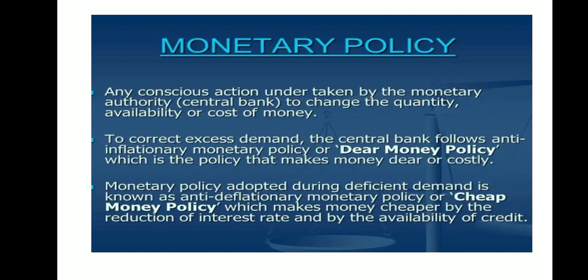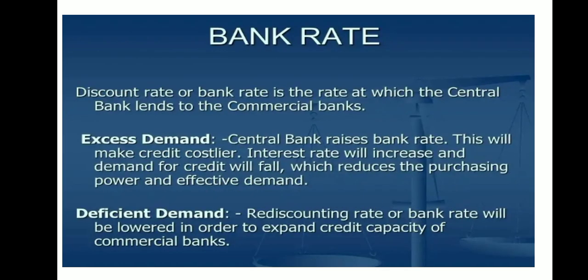Over here, RBI makes loans cheaper for the commercial bank. As a result, commercial banks demand more because the rate of interest is now reduced, which makes the money cheaper by the reduction of interest rate and by availability of credit.